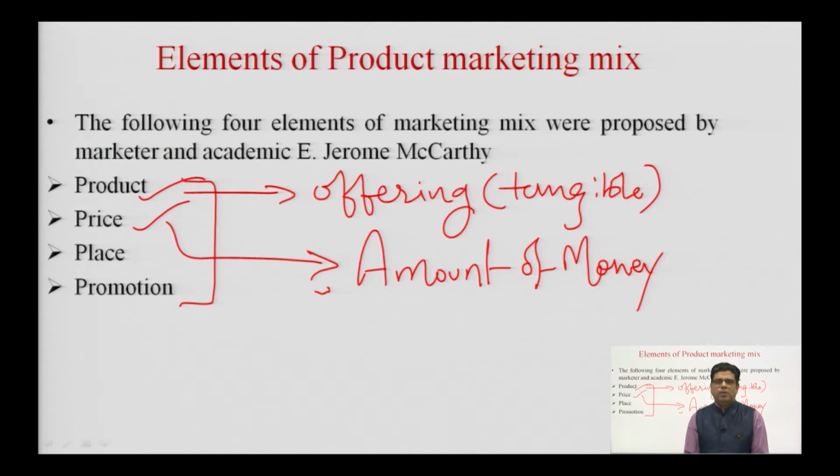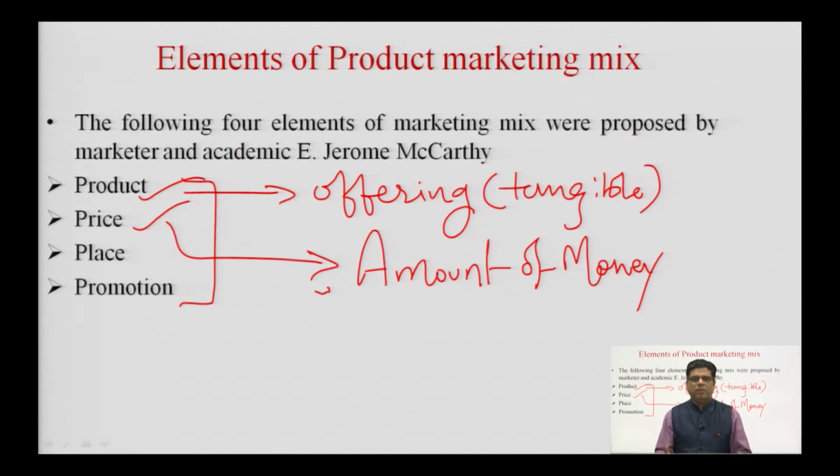Here I would like to tell you one more difference between a product and a service. When we talk about a product, when we pay the price of the product, we become the owners of the product. Suppose I pay rupees 10 for a pen. Now, the pen belongs to me. I will bring the pen to my home and I will use it till it finishes.